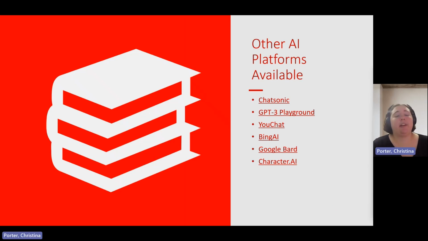There are also many other artificial intelligence platforms available. These are going to include Google Bard, Character AI, the GPT-3 Playground, UChat, Bing AI, and there are even artificial intelligence generators that will generate images for you.